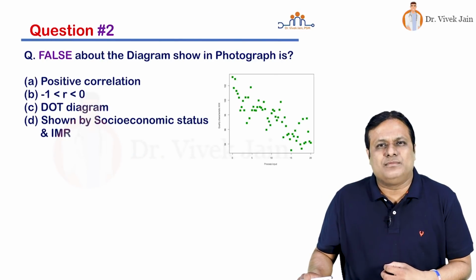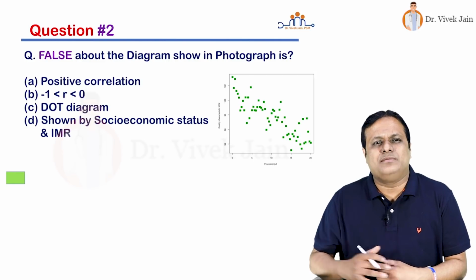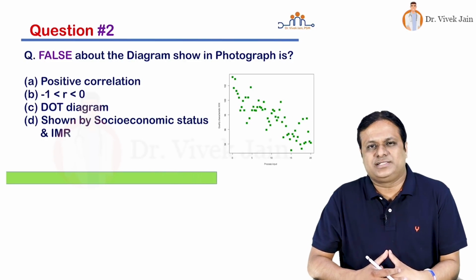False about the diagram shown in the photograph is: positive correlation, R lies between -1 to 0, dot diagram shown by socioeconomic status and IMR. And your time starts now. Interesting question friends.